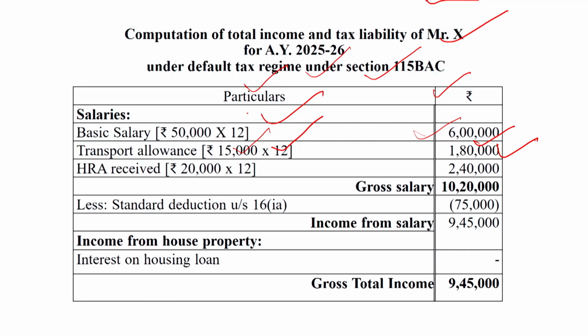HRA received is given in this question as 20,000 per month, for 12 months.